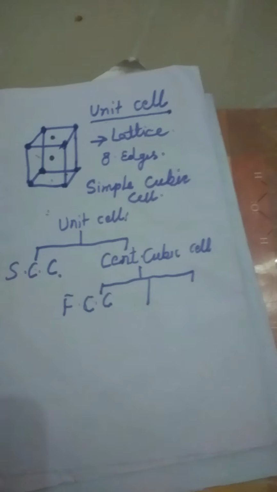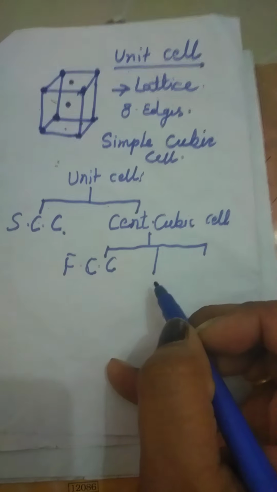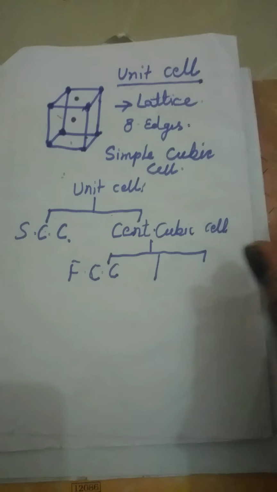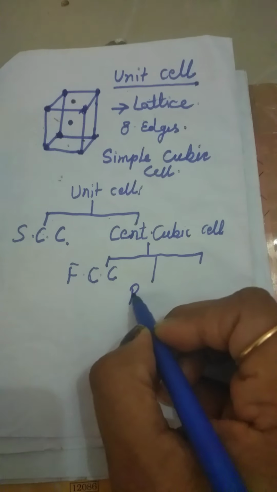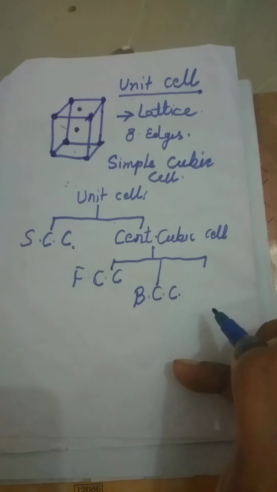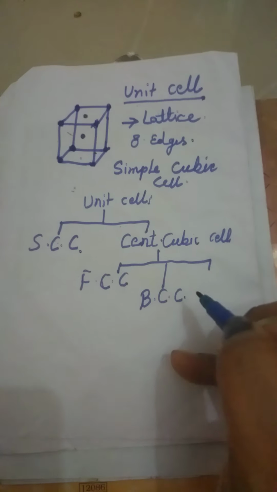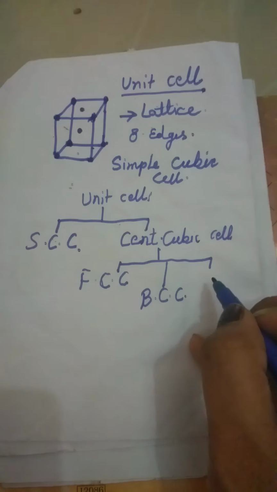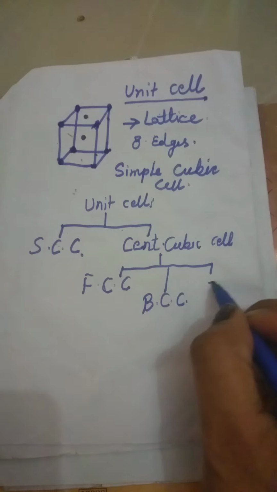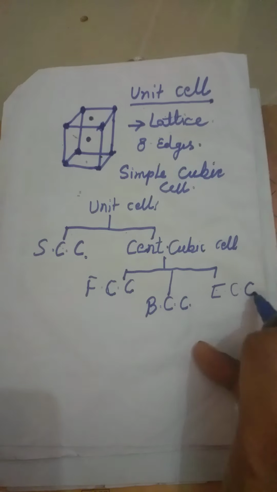So 6 faces are there. So this is the face centered cubic system. Suppose one of the atoms is present inside the cube, that is called the body centered cubic system. Or if we choose any two edges and the particles are present on the edges, that is called the end centered cubic system.